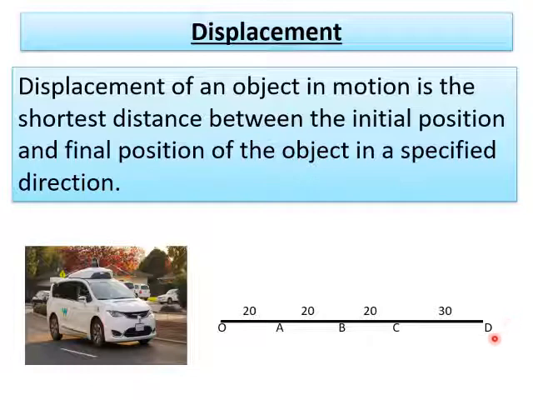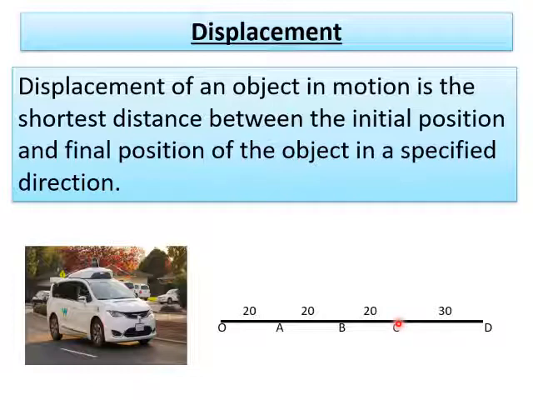After completing his work, the driver returned. So it came to C. Now the car has stopped there. Now when you come to this situation, the initial position is O and the final position is C. So now what is displacement here? Initial is O, final is C. The displacement of the car in this situation is 60 kilometers.